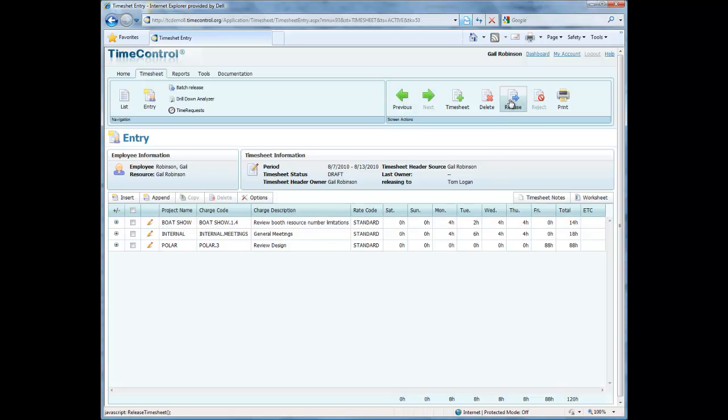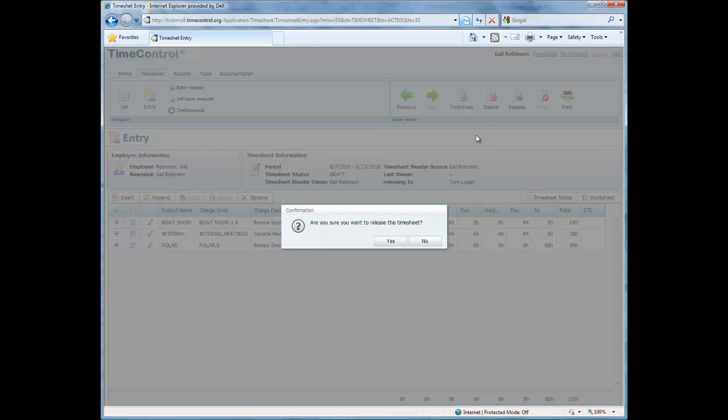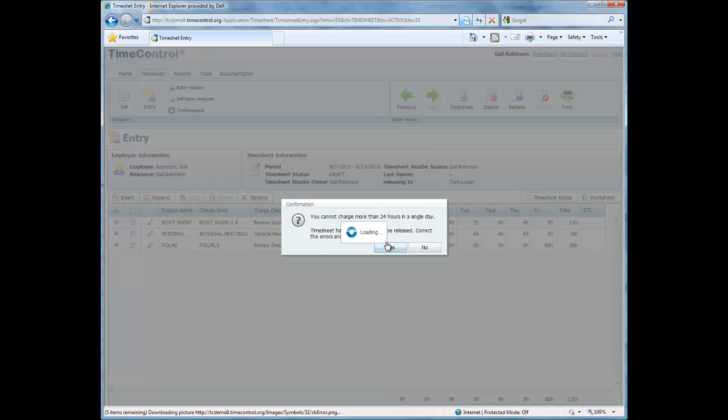Where it's going to release to is Tom Logan. Tom is Gail's supervisor. That's the next person in the path for release. So we'll click on yes, do I want to release it for sure. And TimeControl now says, that's an error. You cannot charge more than 24 hours in a single day.